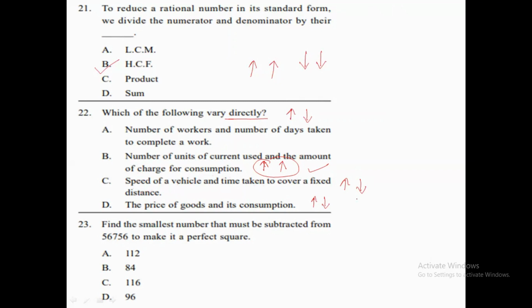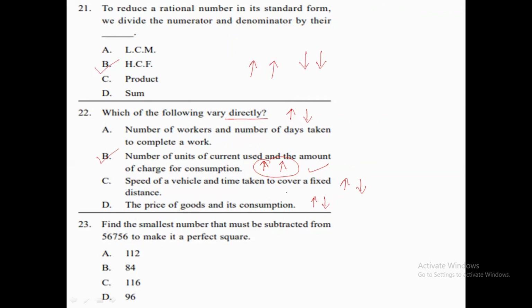Okay, so they are also related indirectly, they are indirectly proportional to each other. So what we can say, only option B is the only option that is valid over here. Now let's move to question number 23. Question number 23 is asking, we need to find the smallest number that must be subtracted from this to make it a perfect square.